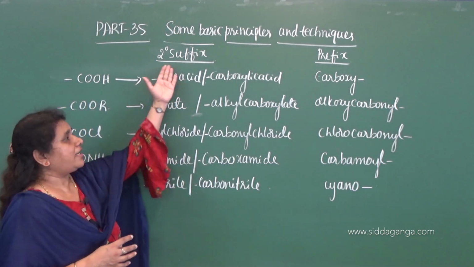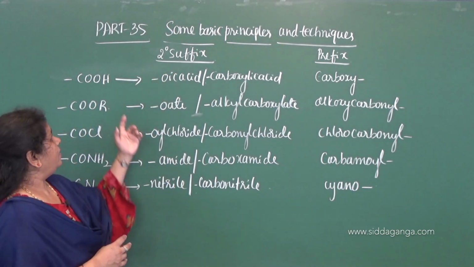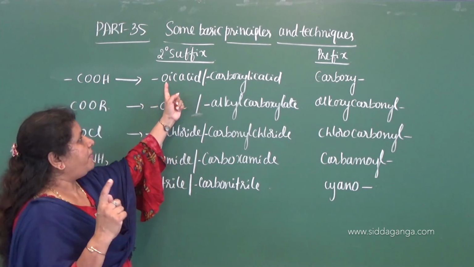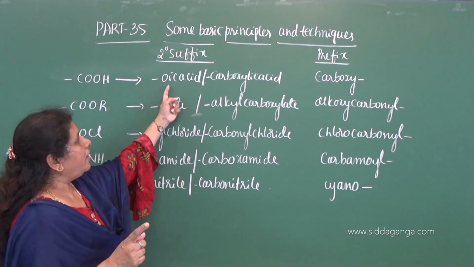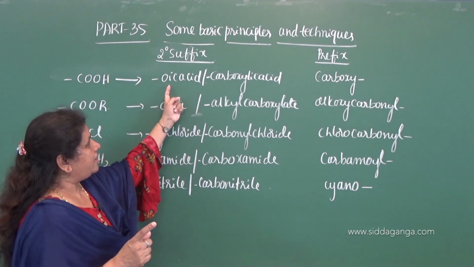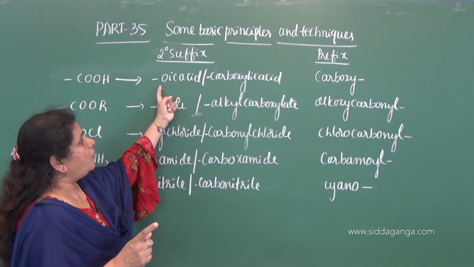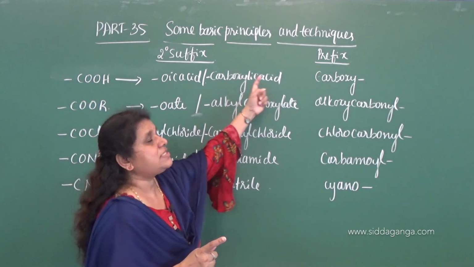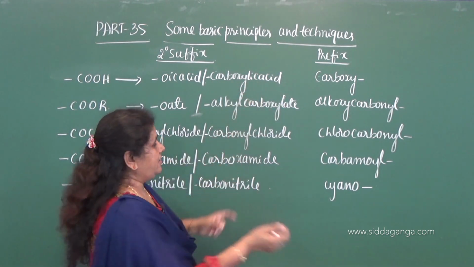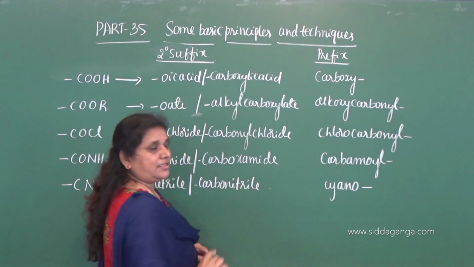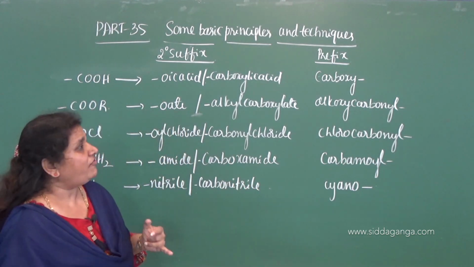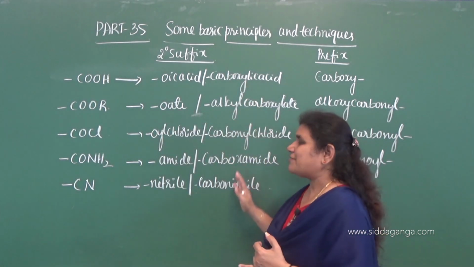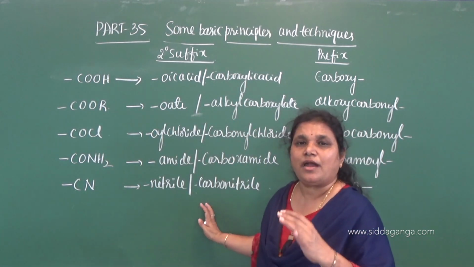And secondly, when we look at the secondary suffix, for COOH, when we go to monofunctional and bifunctional, the ordinary secondary suffix that we are using is oic acid, and one more special secondary suffix is carboxylic acid. Carboxylic acid is a special secondary suffix. When do we use it? When we are using a special secondary suffix for these functional groups which contain carbon atoms.